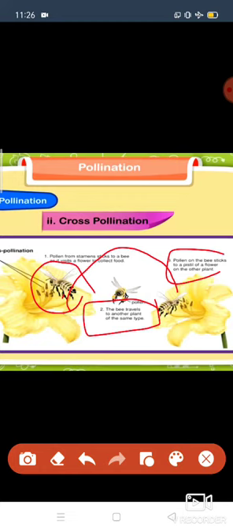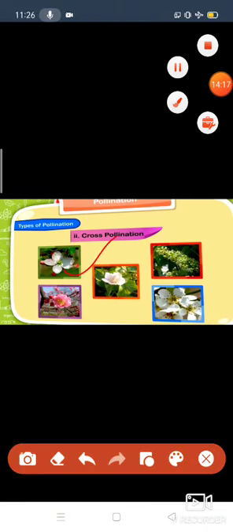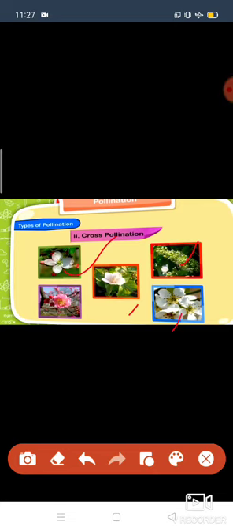Understood, children, how pollinators pollinate? So cross pollination mainly occurs in unisexual flowers by wind and insects. For example, I will show you these types of flowers, children: apple, grapes, look at here, apple flower, grapes flower, plums, pears and raspberry. These types of flowers are unisexual flowers, and in these flowers cross pollination occurs because they do not have both male and female reproductive parts in the same plant. Understood? So now we will see the difference between self pollination and cross pollination, children.